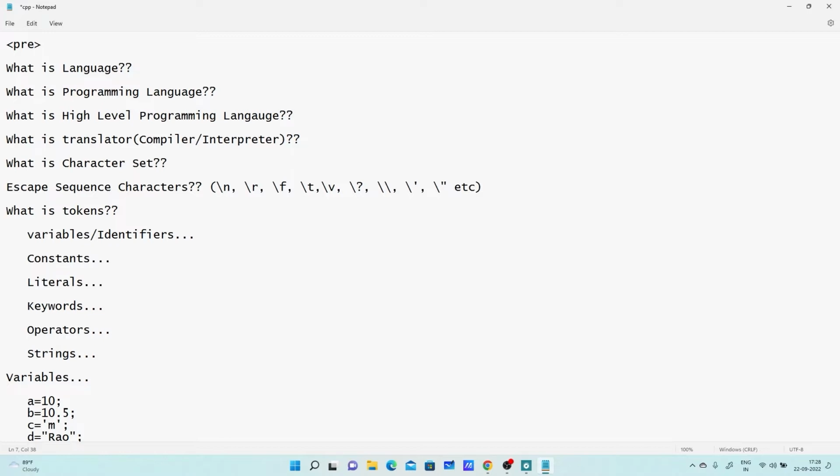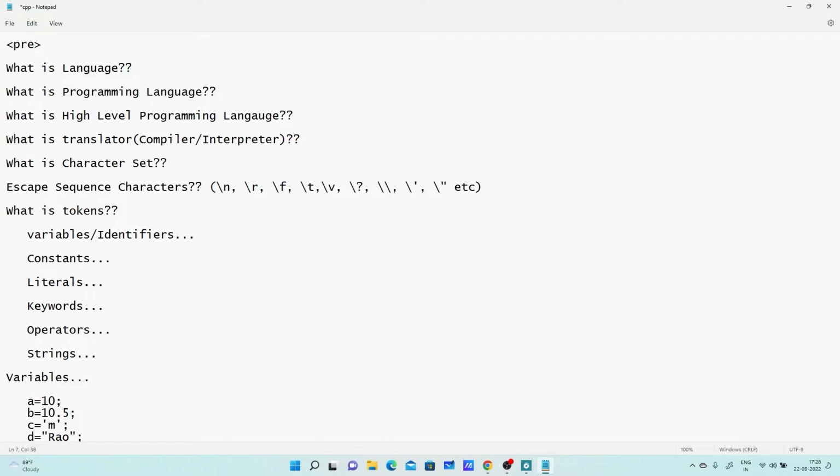If we are using general English statements to write down the program, then that particular language is called a high level programming language. Example: C, C++, Java, Python. In these programming languages, we are writing some general English statements. That's why these are high level programming languages.